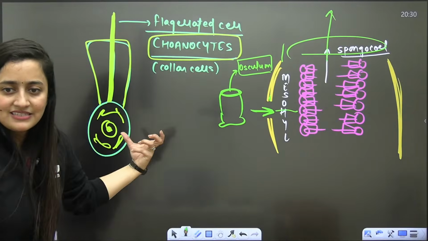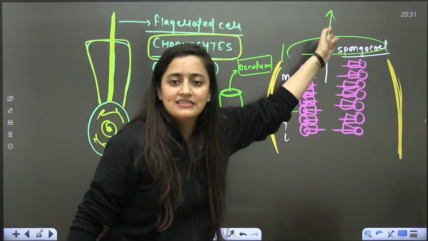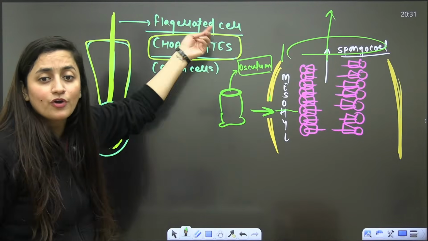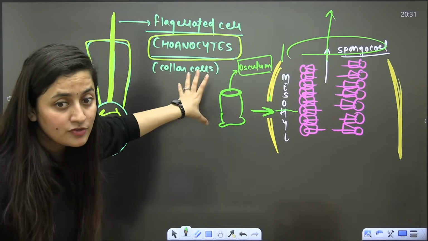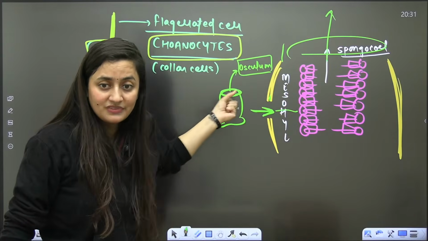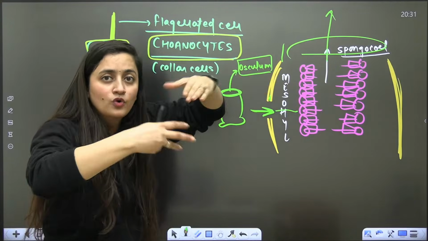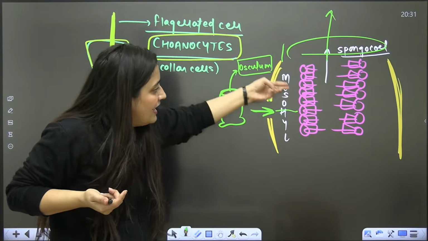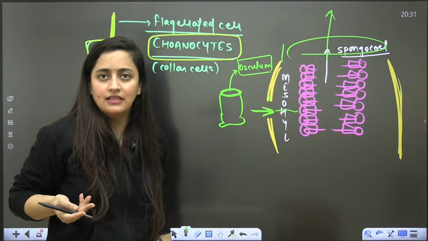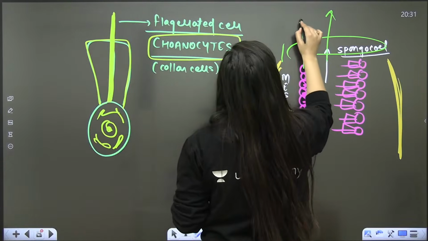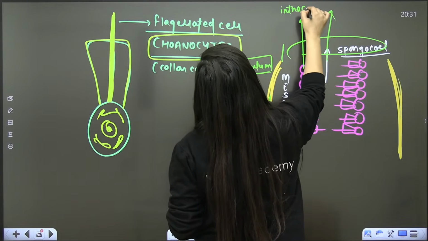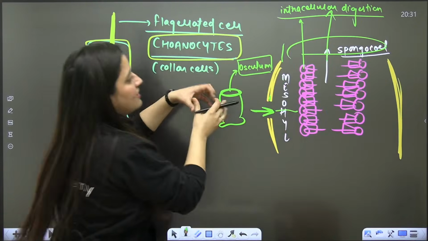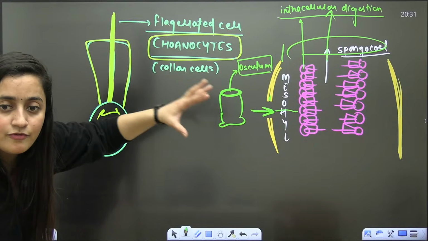So just look at this setup here. Choanocytes are lining this cavity, which we are calling the spongiocele. These choanocytes are very important because they maintain the water flow. With the water, the food will come, and these flagella move, so they act like a filter feeder. The food particles will enter these cells. So from this you can remember that in poriferans we see intracellular digestion. Within the cell the food will get digested.